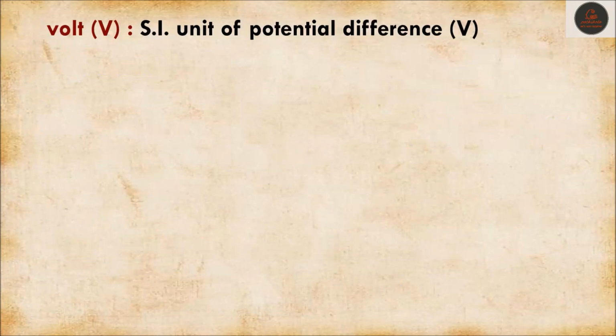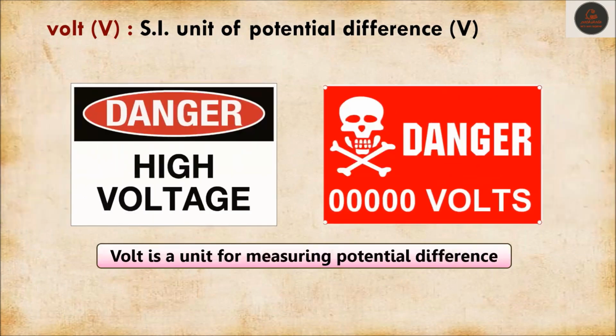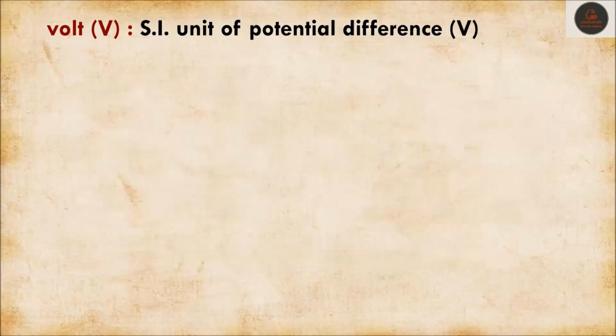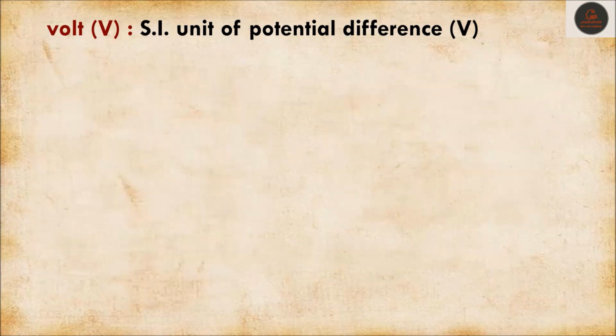Understand volt. The SI unit of potential difference is known as volt. Volt is a unit of measuring potential difference. The scientist who discovered the Voltaic cell, to honor him, the unit of potential difference is considered as volt.